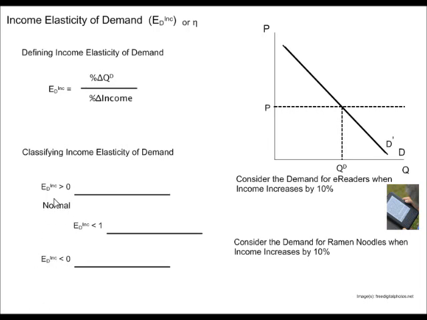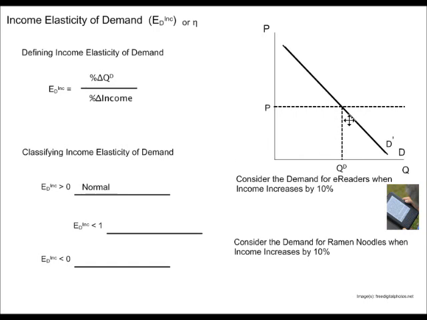When we have the income elasticity of demand greater than 0, we refer to that as demand being normal, a normal good. The income elasticity of demand is normal. If you recall from when we first talked about factors that can shift the demand curve, we said that normal goods are goods that have a direct relationship between income and demand, right?